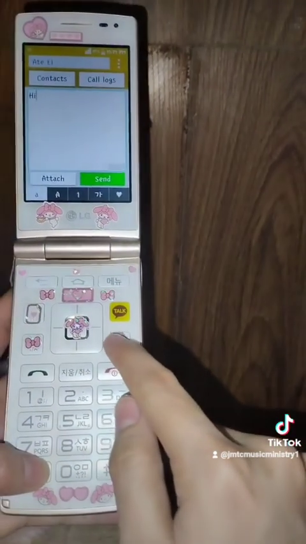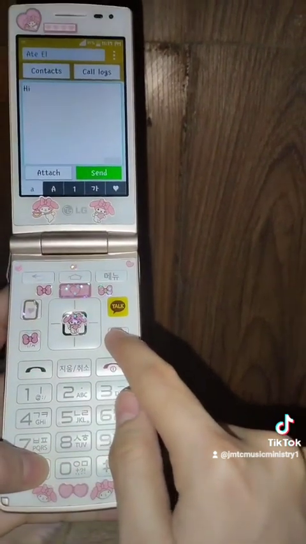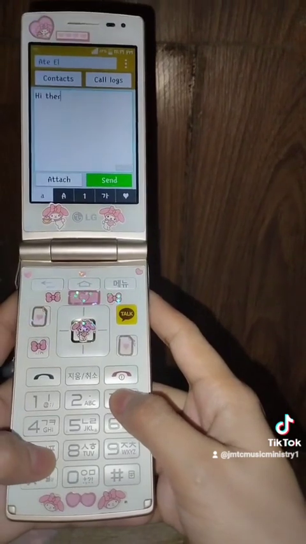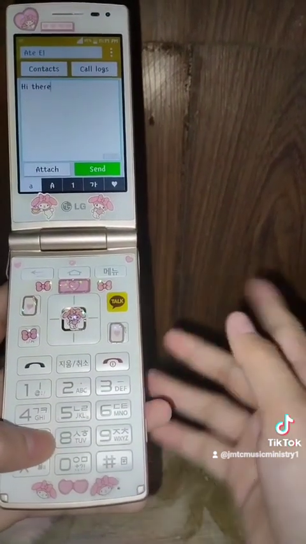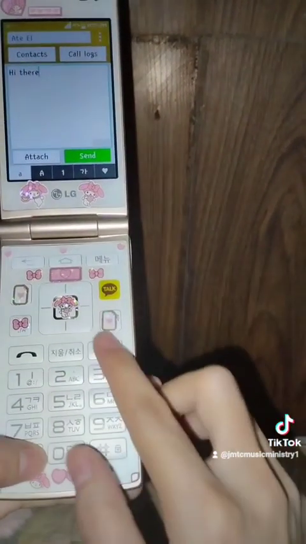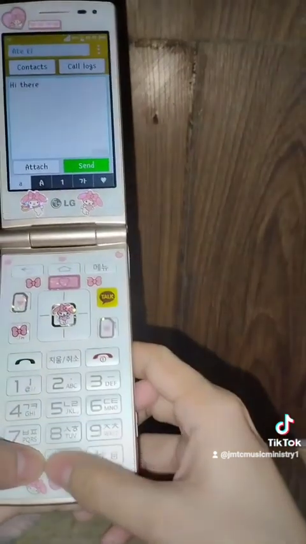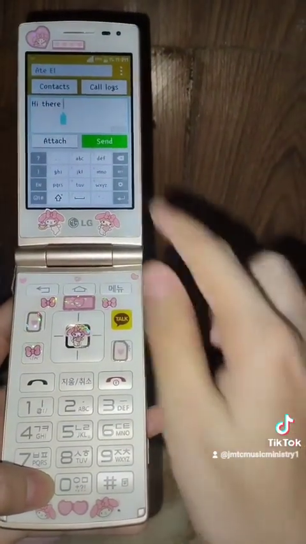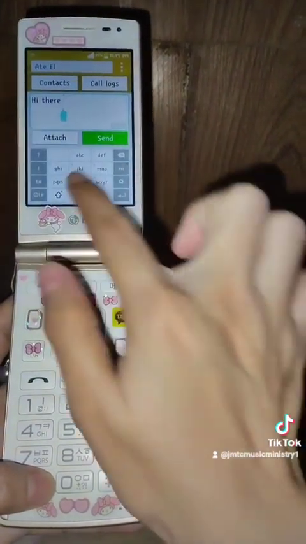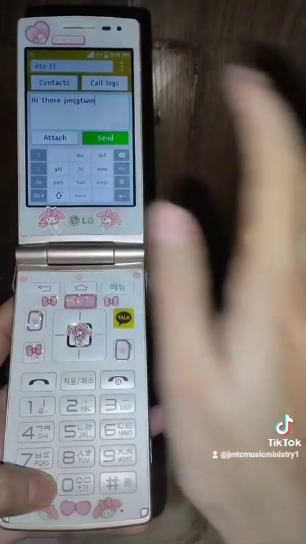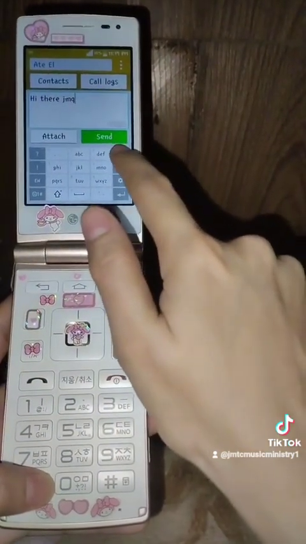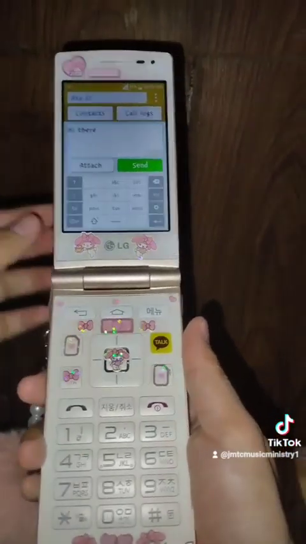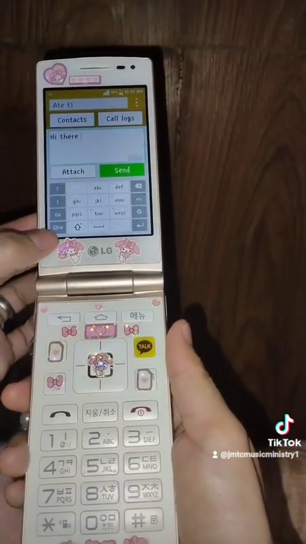Okay, now the space button is right here. It's not the 0 button, but the one with the sticker. Yeah, so hi there. And also if you want an emoticon like we used now, just click the screen and voila, it will show another typing message on screen.